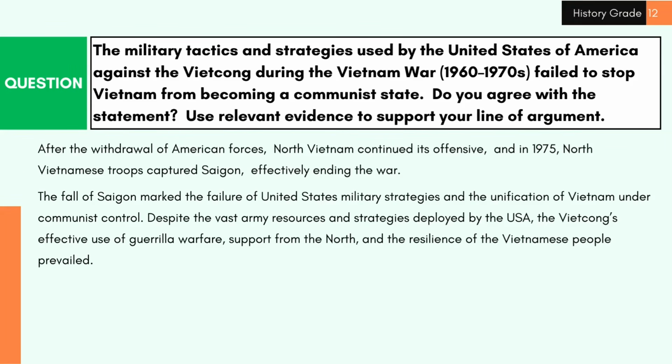The fall of Saigon marked the failure of United States military strategies and the unification of Vietnam under communist control. Despite the vast army resources and strategies deployed by the USA, the Vietcong's effective use of guerrilla warfare, support from the North, and the resilience of the Vietnamese people prevailed.